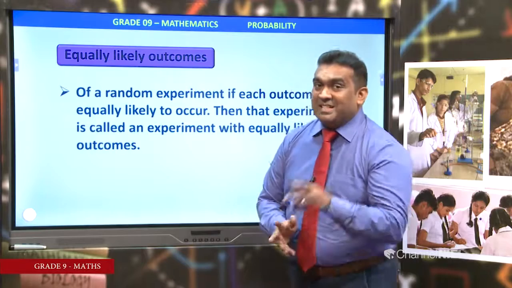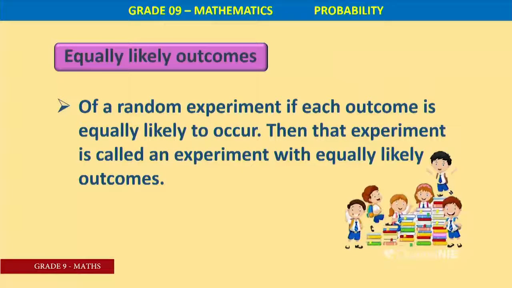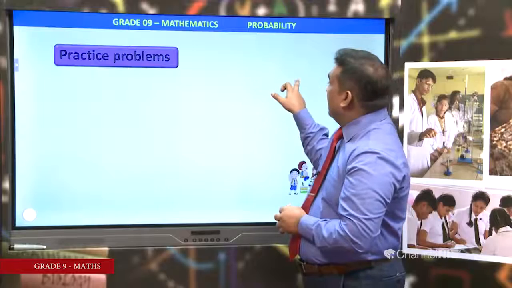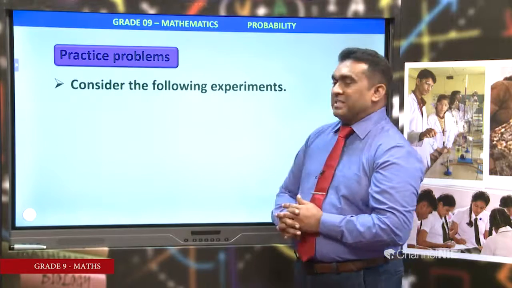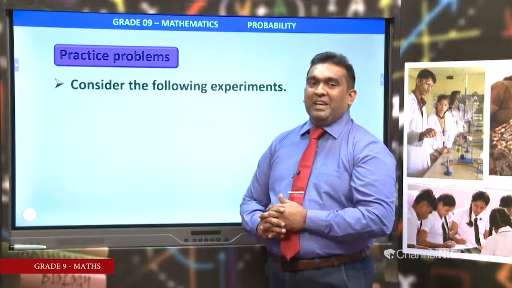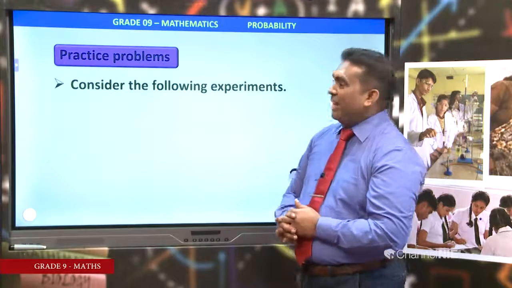Right. You can see, my kids, of a random experiment, if each outcome is equally likely to occur, then that experiment is called an experiment with equally likely outcomes. You will understand this one considering these examples. Consider the following experiments. Equally likely outcomes.